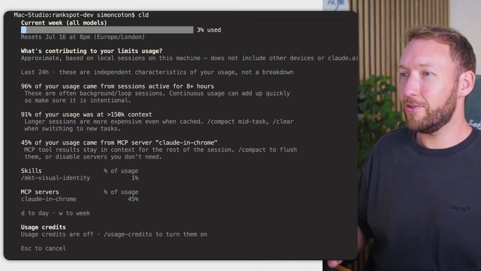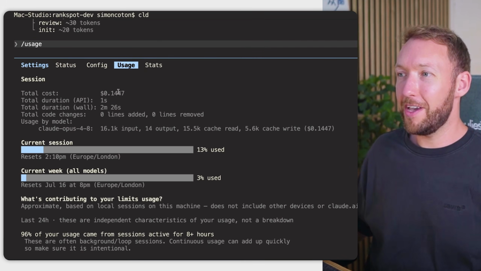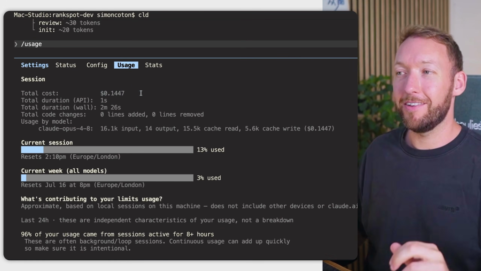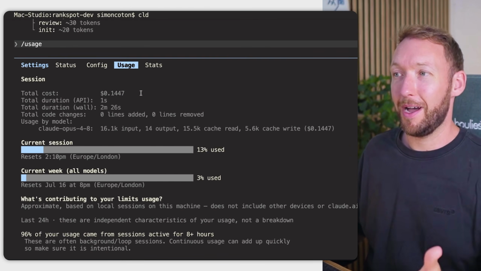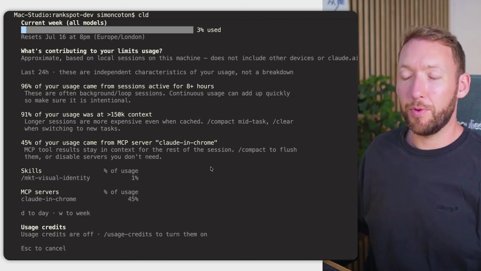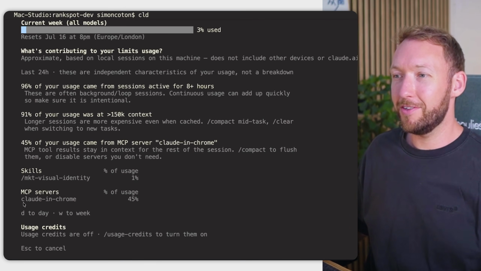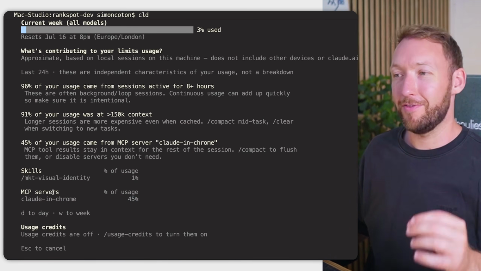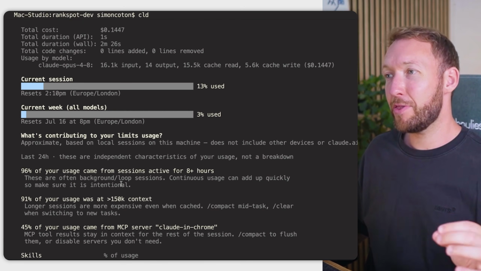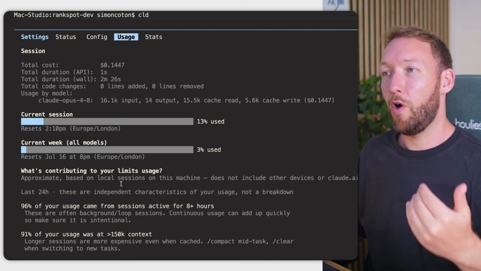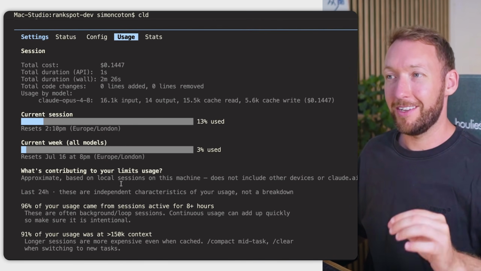And then you can type in usage and you can see because we're on Opus 4.8 and not Fable, it's cost around 15 cents in API tokens already. But obviously this is on the subscription plan, but Fable will not be. But it gives us some important indicators here, like in our MCP servers, the Claude in Chrome MCP server is using 45% of the MCP server token usage. So there are methods we can take to actually strip out a lot of this base cost when we're deciding to actually use Fable. So remember the context and usage commands because we'll come back to those at the end and compare afterwards with that same hi message and all of those settings turned off.